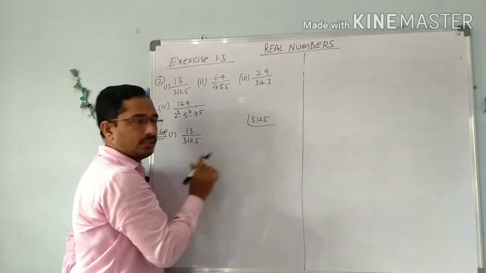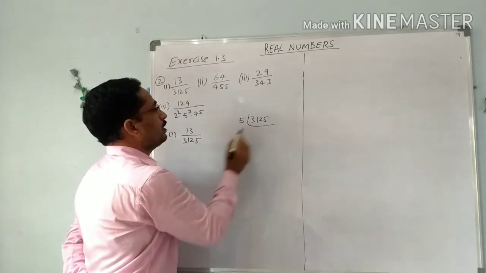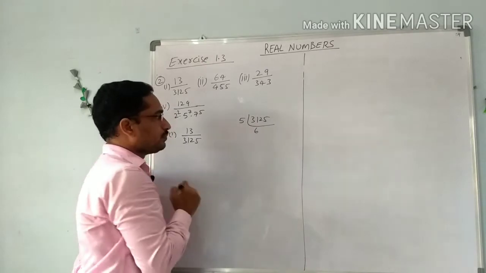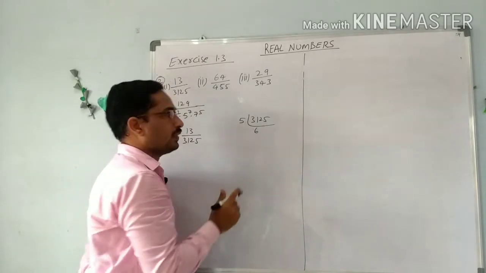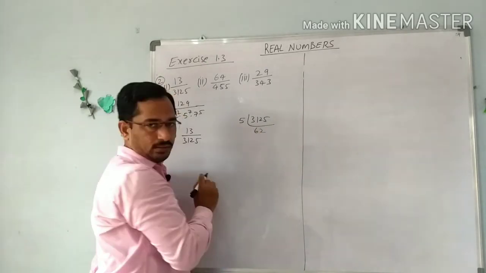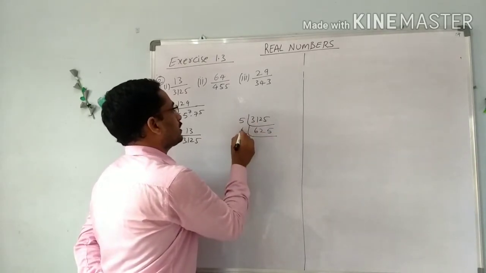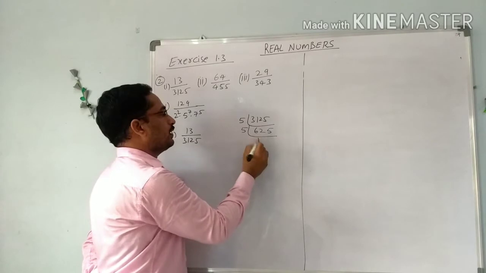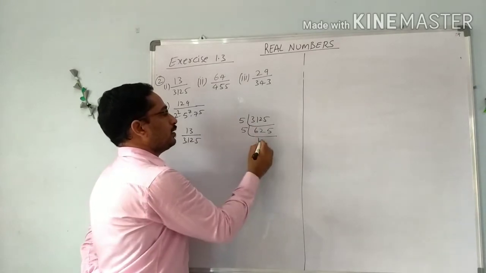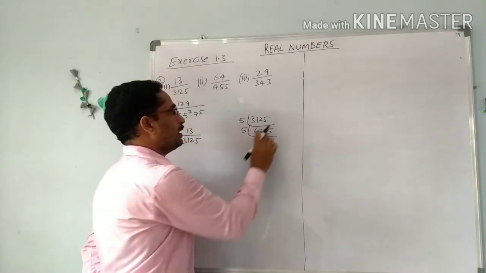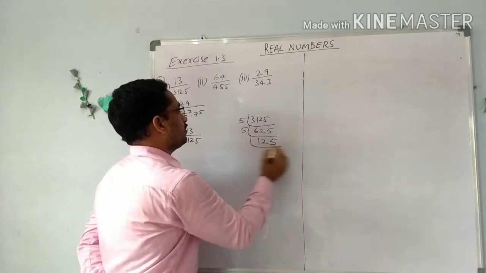So the last digit is 5, so I am trying with 5. 5 6s are 30, 1 remaining, 12. 5 2s are 10, 2 remaining, 25. 5 5s are 25. Next 5 1s are 5, 1 remaining, 12, 5 2s are 10, 2 remaining, 25. 5 5s are 25.